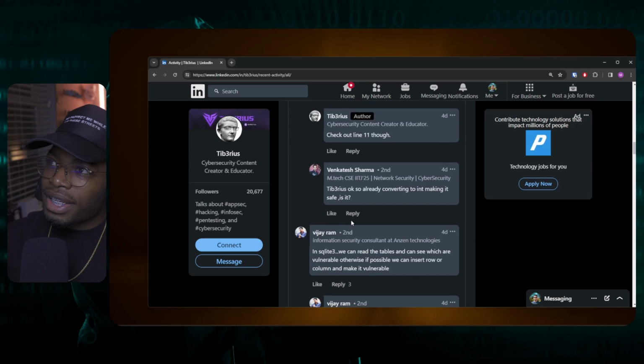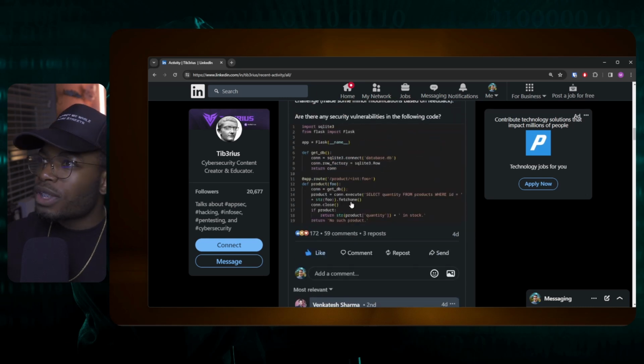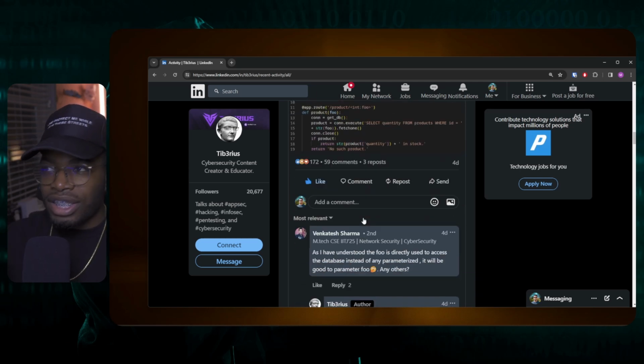These people are looking at line 14, right? Where this string, which used to be an int, is now used directly in the query. And they're saying there's a vulnerability. But if we look at line 11, you can't enter anything into this endpoint except an int. So is there really SQL, right?